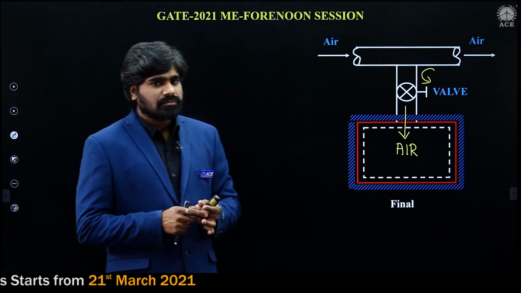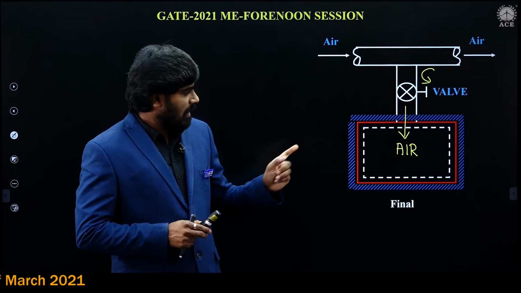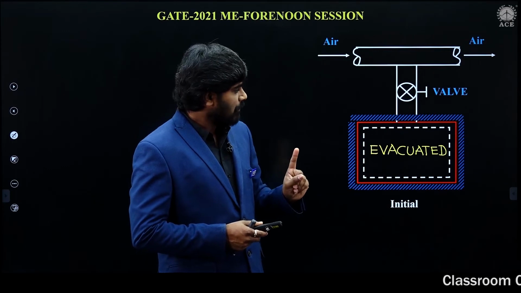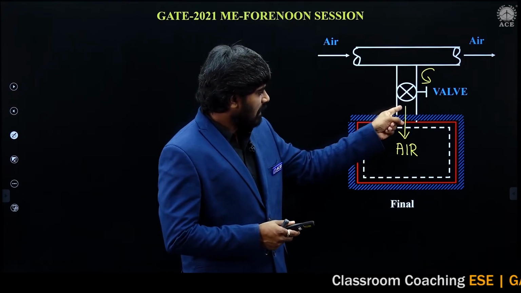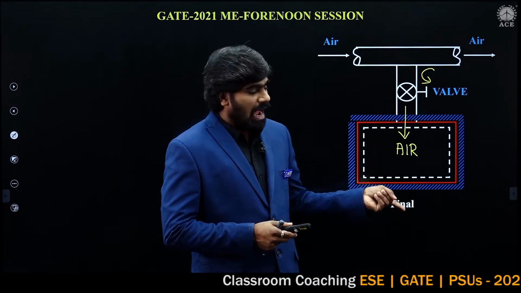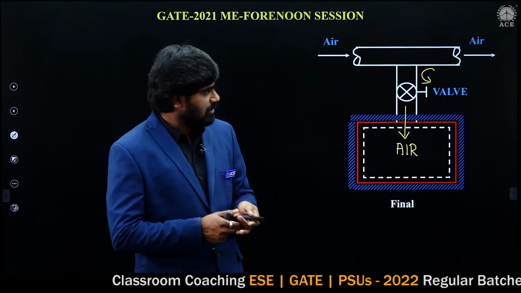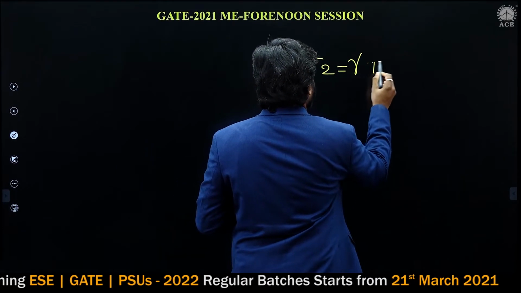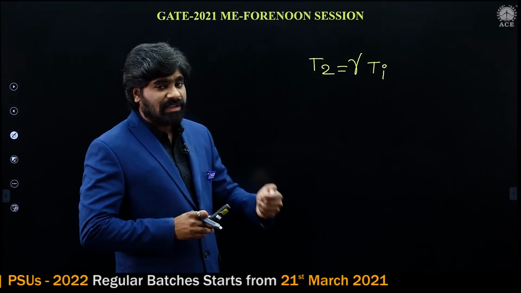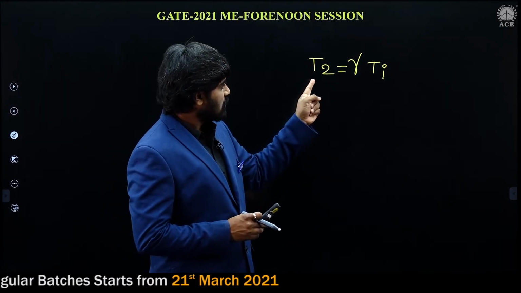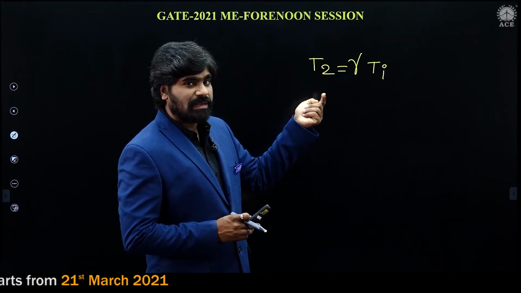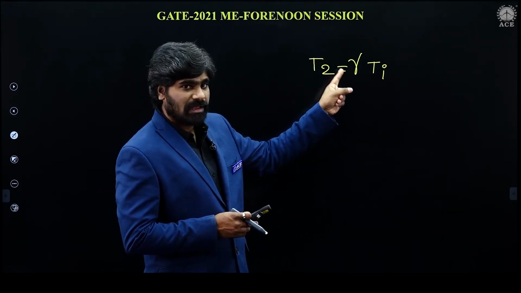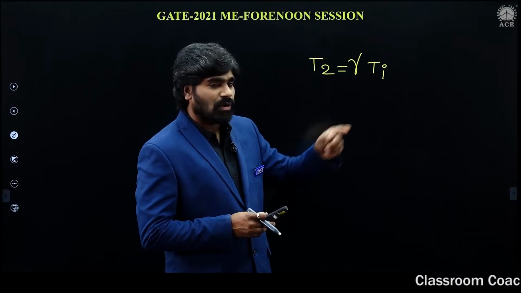The complete derivation we have already seen. After air has entered the evacuated, insulated, rigid tank, what is the final temperature? I derived the equation T2 is equal to gamma times Ti in the deep learn session. T2 is the final temperature of air in the tank. Gamma is the adiabatic index, which for air is 1.4. And what is Ti?